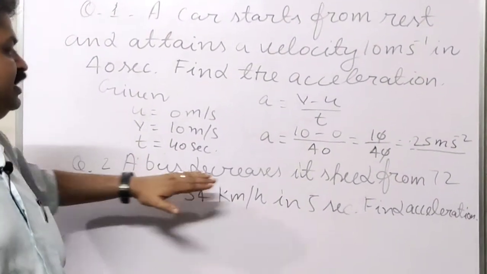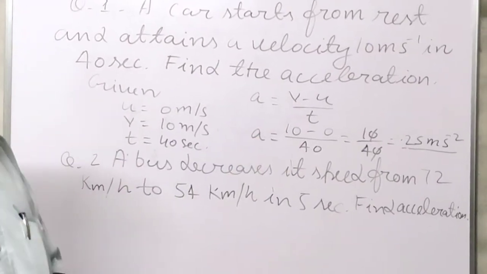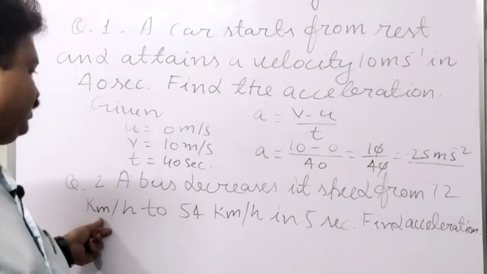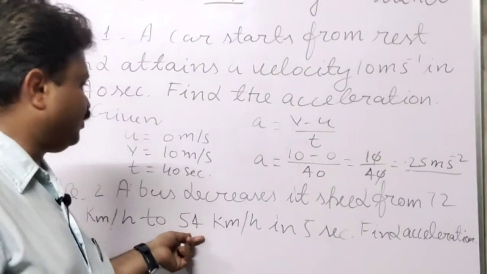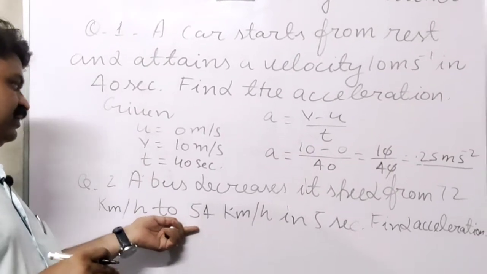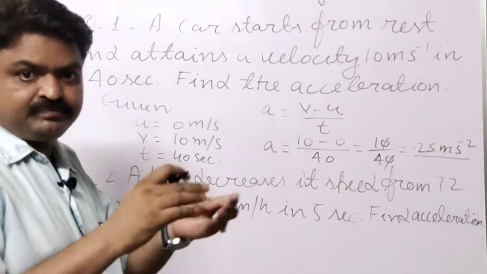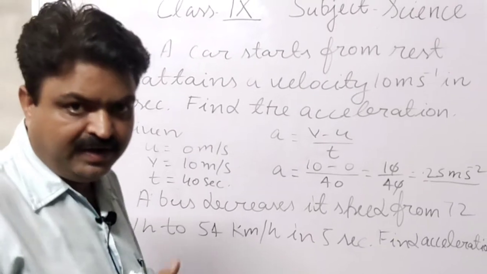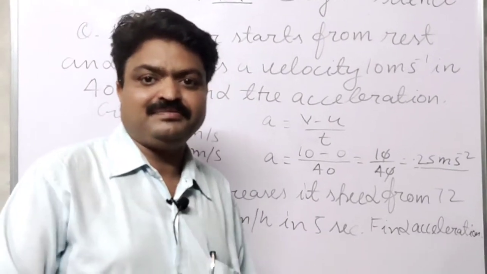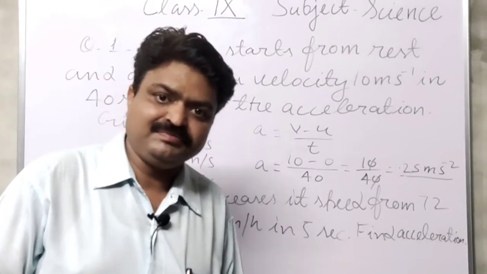A bus decreases its speed from 72 km per hour to 54 km per hour. Means a bus is moving and in front of the bus a cartman has come.